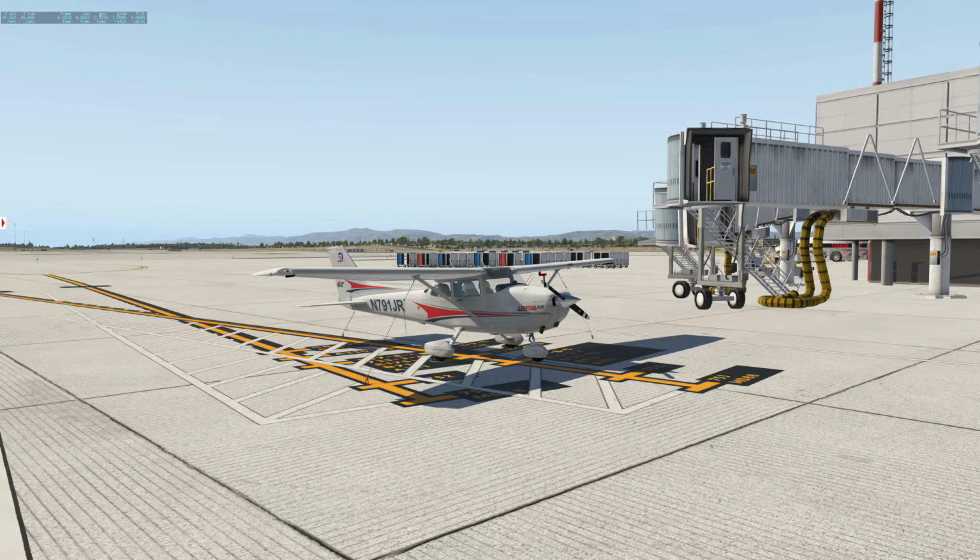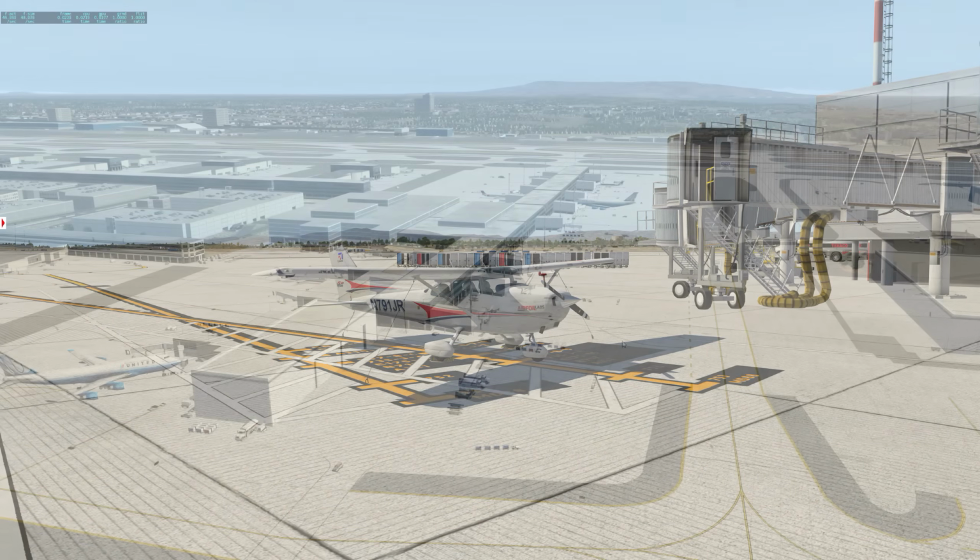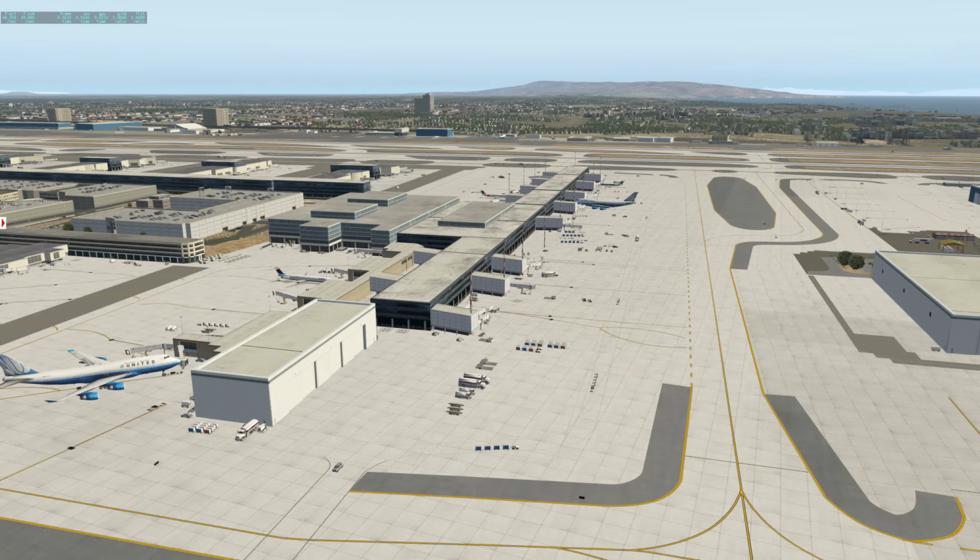We are going to be using the Airfoil Lab Cessna 172 for all the tests that we're going to be conducting in this video. The reason I picked the Airfoil Lab Cessna is that it's an aircraft that is very heavy on system resources. A quick performance tuning tip before we begin our testing today is that when you're doing